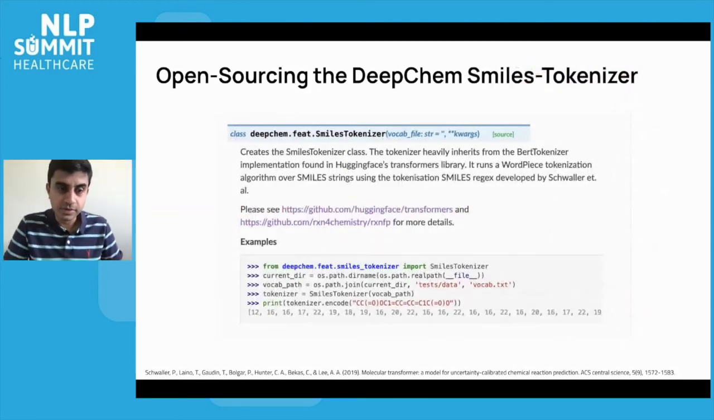This tokenizer is open source as part of DeepChem, so you can check this out. If you look up deepchem.feat.smiles_tokenizer, you'll see how the tokenization works, and we have a brief code example here demonstrating how to apply the tokenizer on a new SMILES string.